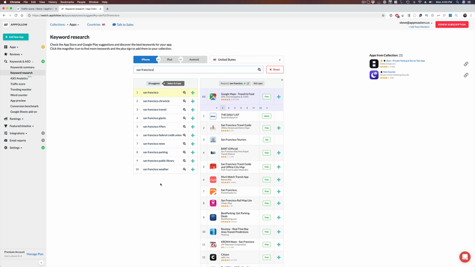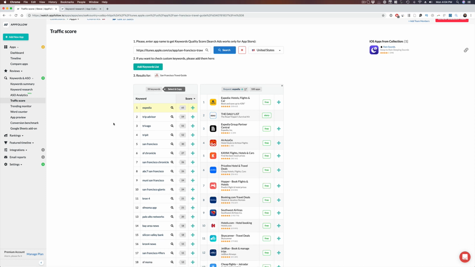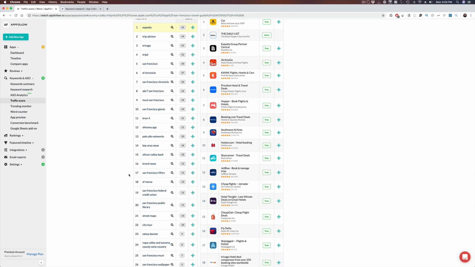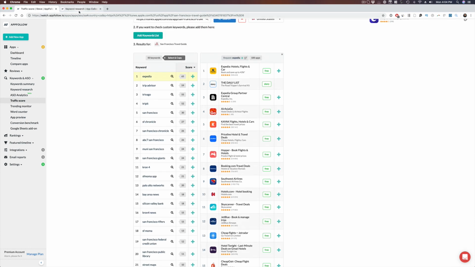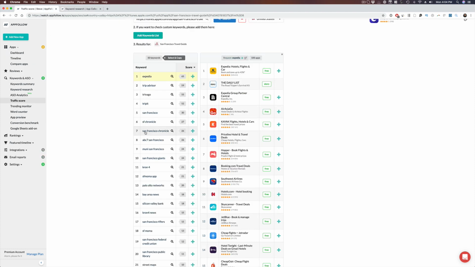Now, here's another way that you can do it. You can go into the traffic score tab and just pick the first app that shows up. Here, I've done that. I've picked the San Francisco Travel Guide, which is just the first app that shows up for San Francisco. And now you get to see the traffic scores of each San Francisco term and also what Apple would suggest if you wanted to run search ads. These are the keywords right here that Apple would suggest for you. Now you can even expand upon this initial list that you had that were just specifically for San Francisco based terms. Now you've got all these other terms that you can possibly use.